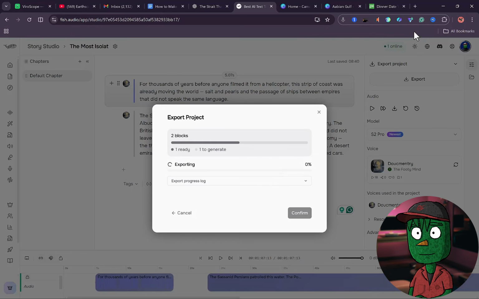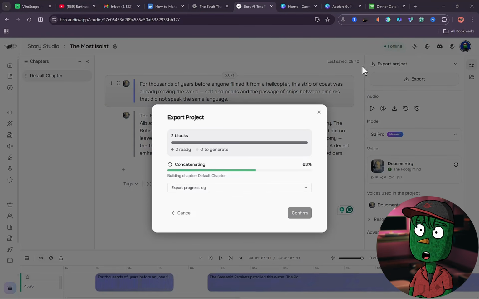Just click on Export and Confirm, and then your voiceover is going to be saved on your device successfully.